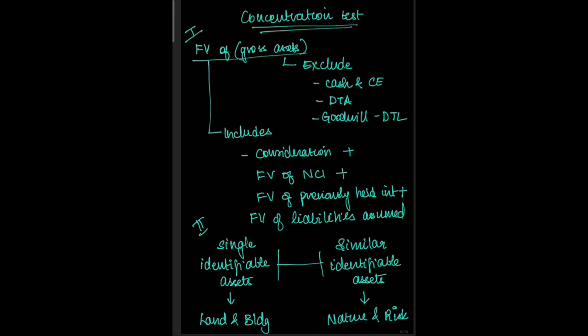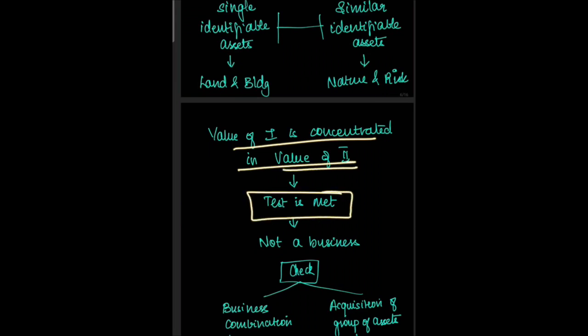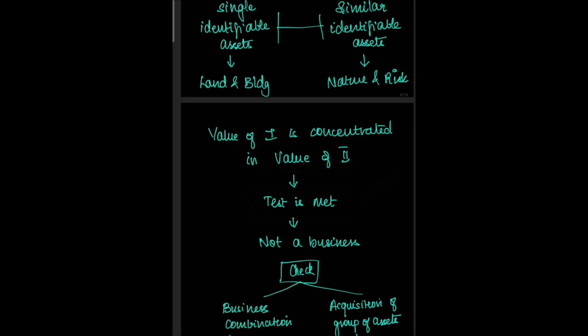Second point to note is single identifiable asset and similar identifiable asset. A single identifiable asset is like land and building. Land and building is considered to be one, whereas for similar identifiable assets, it will depend upon the nature and risk associated with that asset. So when the value of 1, which is the fair value of gross assets, is concentrated on the value of 2, which is a single identifiable asset or similar identifiable asset, then the test is said to be met and it is an asset acquisition.